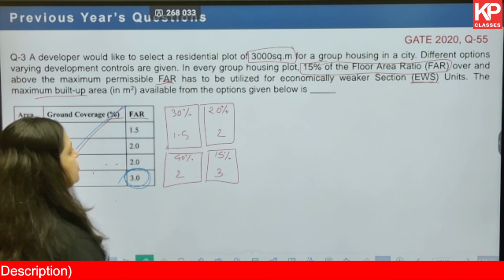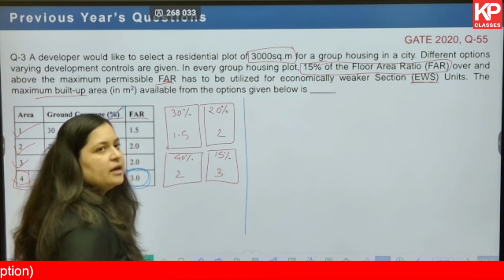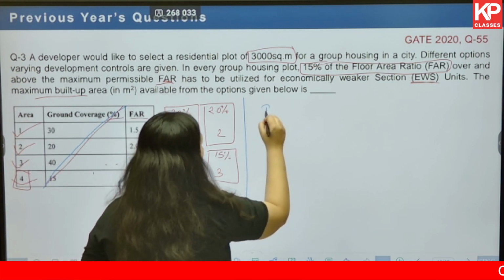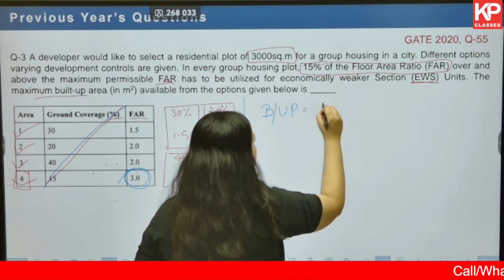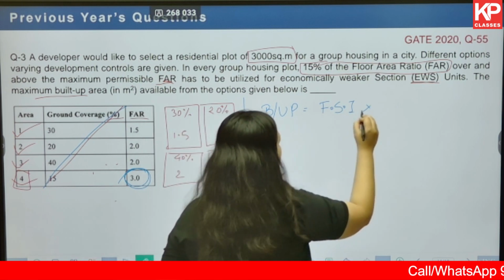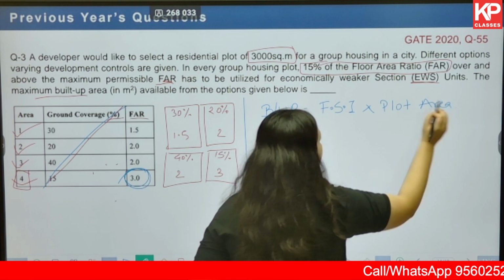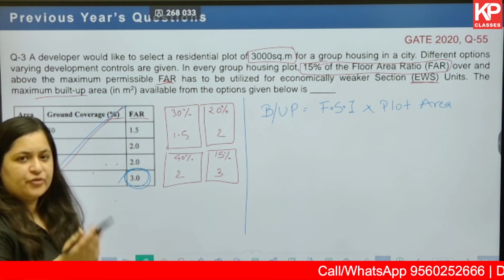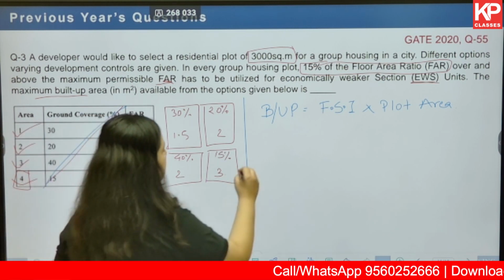Now let us try to find out the maximum built up area for this. Height restriction is not to be considered. Ground coverage is not to be considered. So the only formula that we are going to use is built up area is equal to FSI multiplied by plot area. What is given? FSI is 3, but over and above 3, 15% has to be utilized for EWS category.